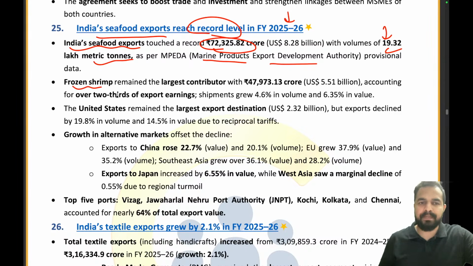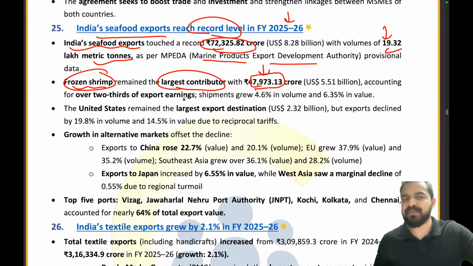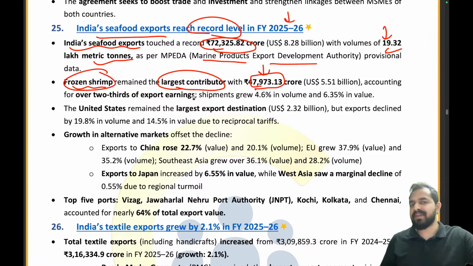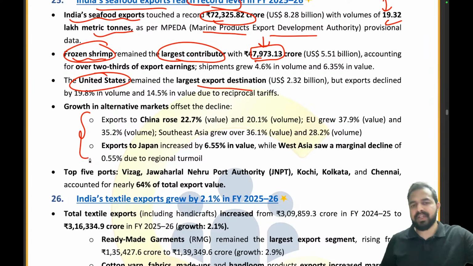Now the frozen shrimp has remained the largest contributor in the India seafood exports with 47,973.13 crores. See guys, in the examination very less chances that this value will be asked, but yes, this can be asked in the exam. That is the frozen shrimp, which is the largest contributor to this particular value, that is 72,325 crore for the India seafood exports. And what is the name of the country with the largest export destination? That is United States is the country with the largest export destination. Rest these data are not that important.